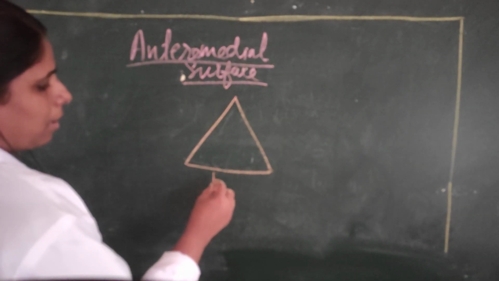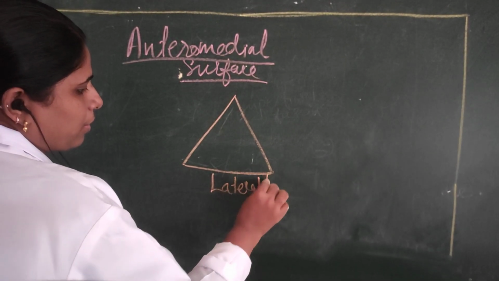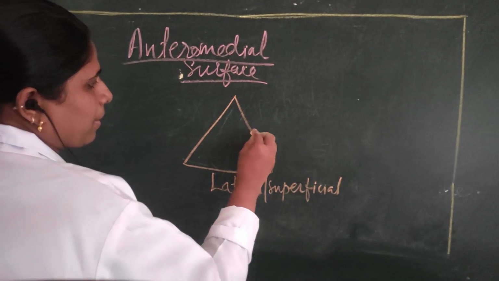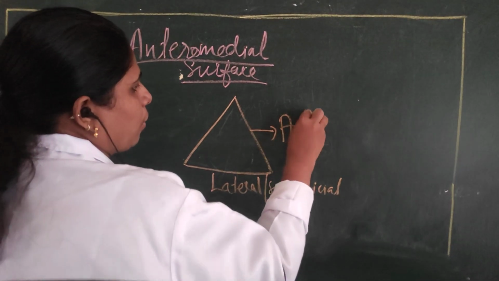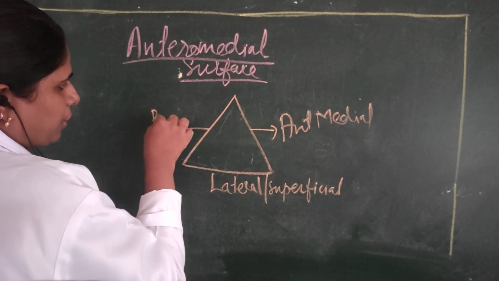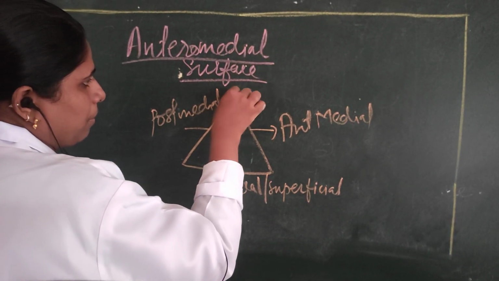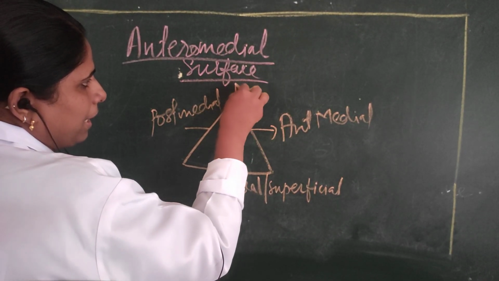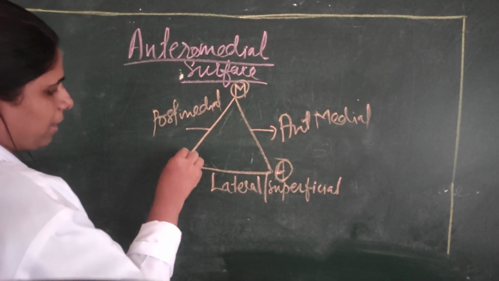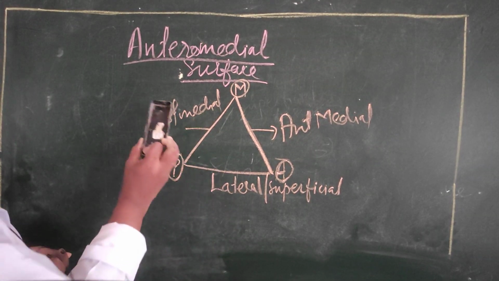This is the superficial or lateral surface, this is the anteromedial surface, and this is the posteromedial surface. This is the medial border, this one is the anterior border, and this one is the posterior border. Now we are going to study the relations on the anteromedial surface.